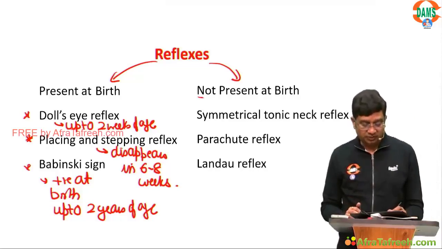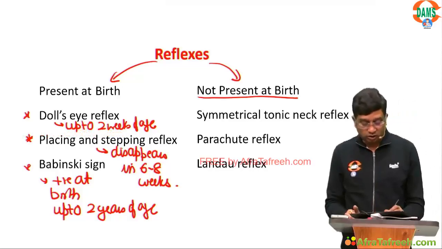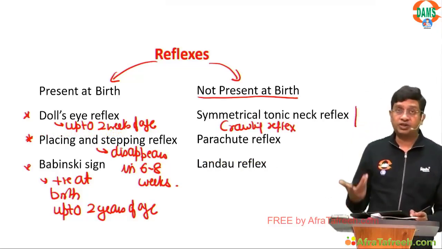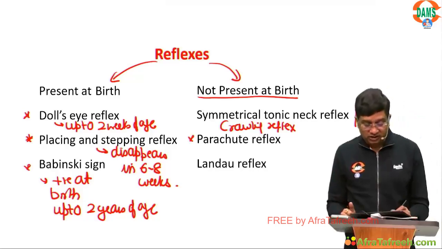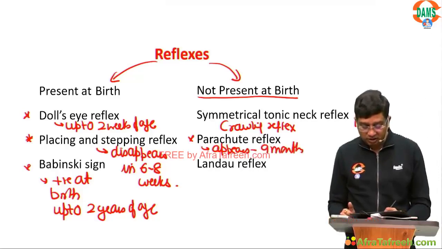Not present at birth: the symmetrical tonic neck reflex, which is also called the crawling reflex. This is not present at birth. Parachute reflex appears at which age? Parachute reflex appears at 9 months of age.